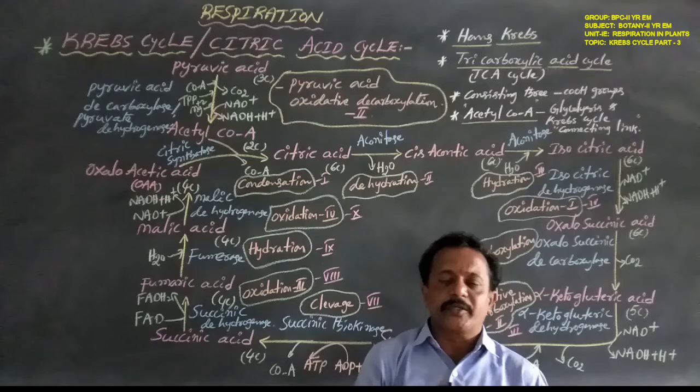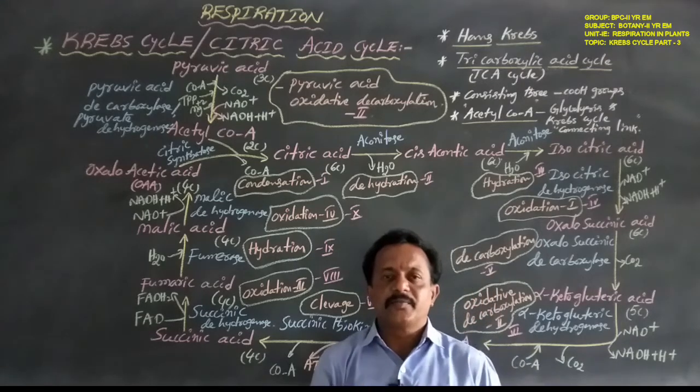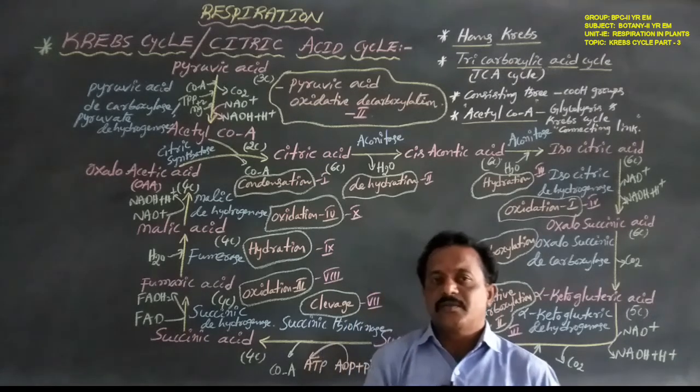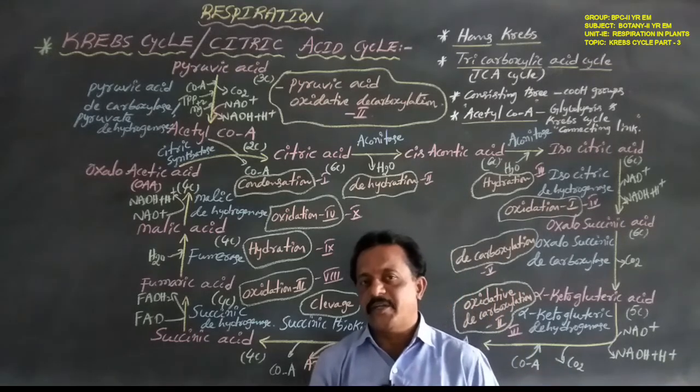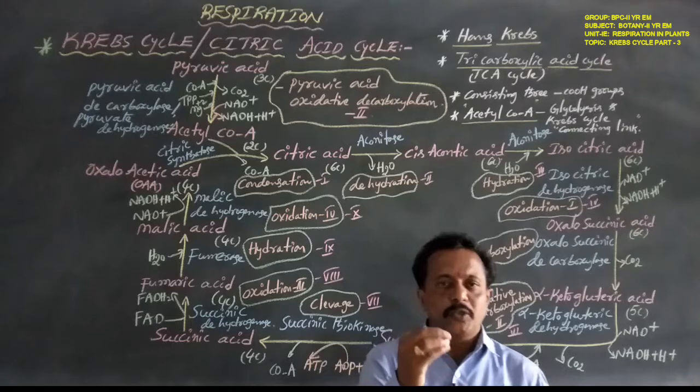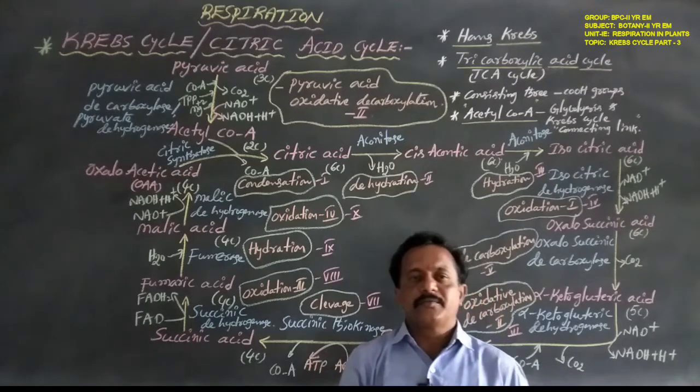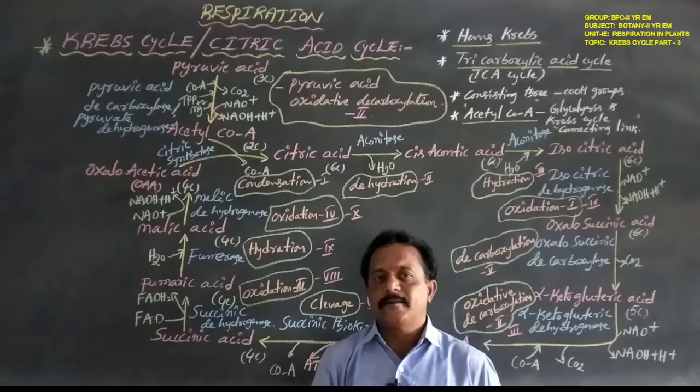And anaerobic respiration takes place in 2 steps. First step is glycolysis, second step is fermentation. Both steps occur in the cytoplasm of the cell, or cytosol.